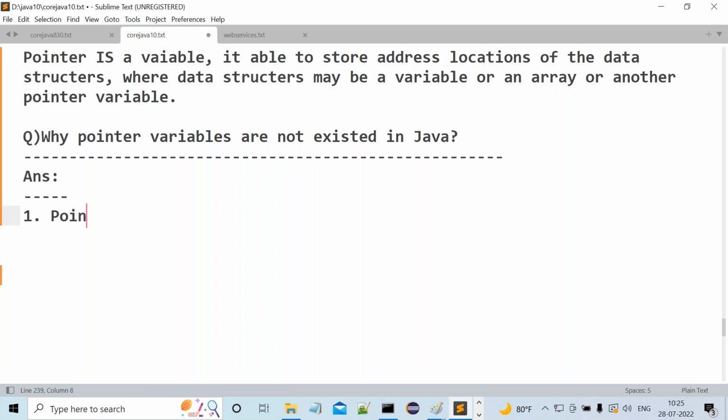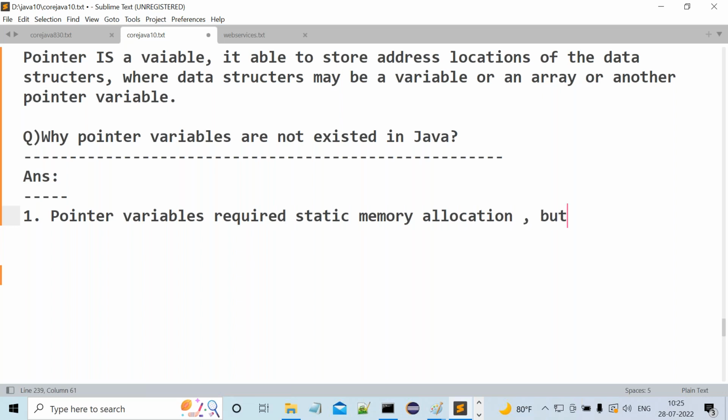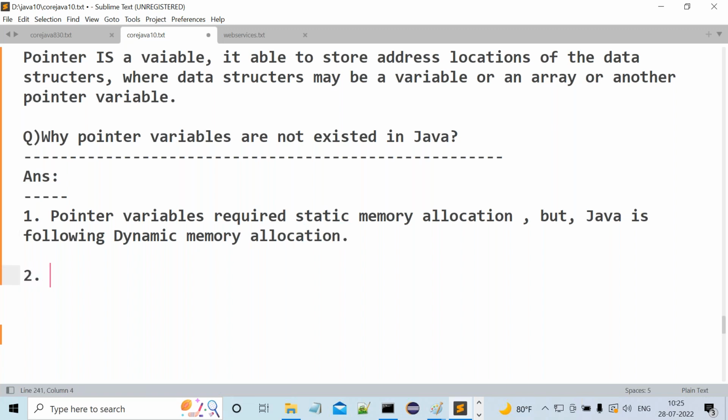Pointer variables require static memory allocation. Am I right or not? Pointer variables require static memory allocation, but Java is following dynamic memory allocation. This is point number one. Then what is point number two?